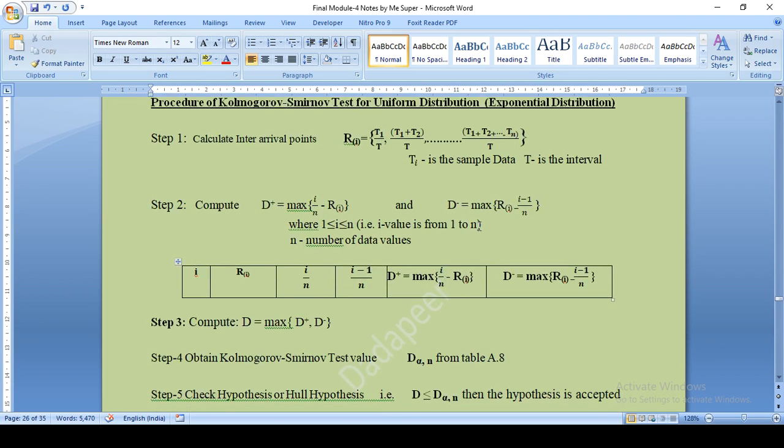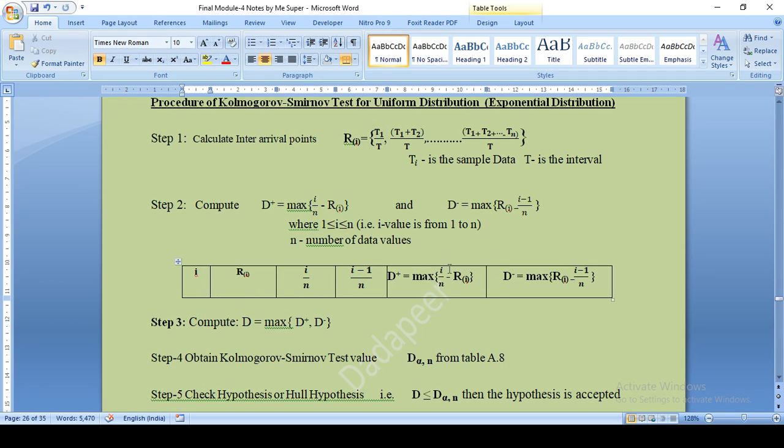So while finding this d plus and d minus, we will use a table like this. As I said, i ranges from 1 to n. n is the total number of data values given. If n value is 5, 1 to 5. If n value is 10, we get 10 rows like 1, 2, 3, 4. Ri is nothing but, when i is equal to 1, the r1 value we got. When i is equal to 2, the r2 value we got. Like this up to when i is equal to n, the rn value we got.